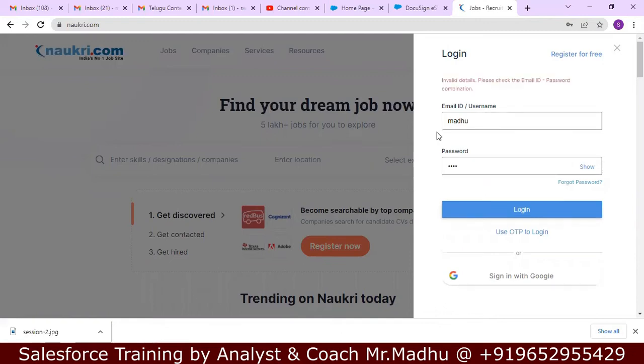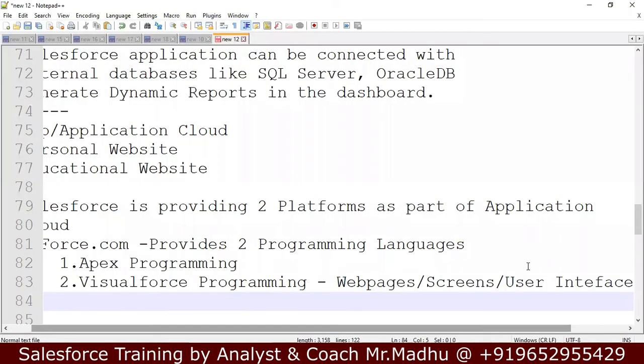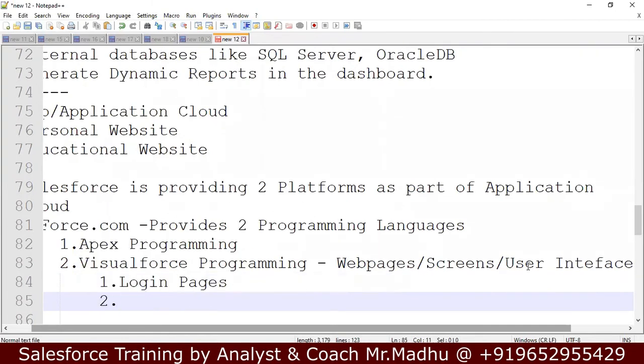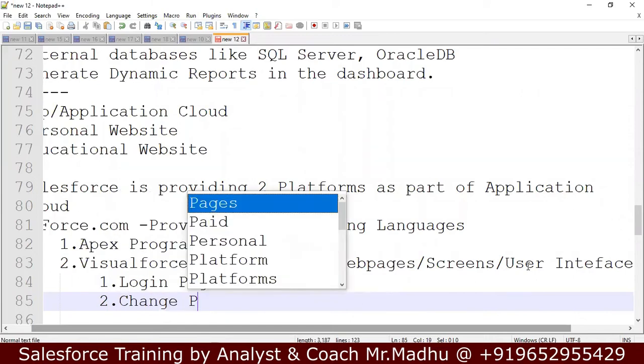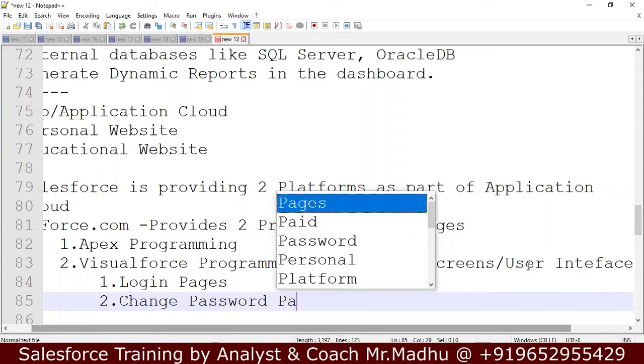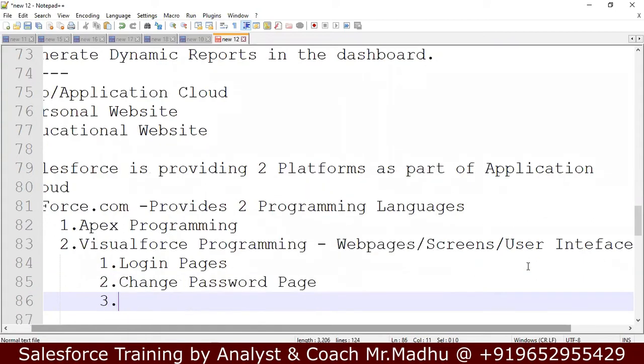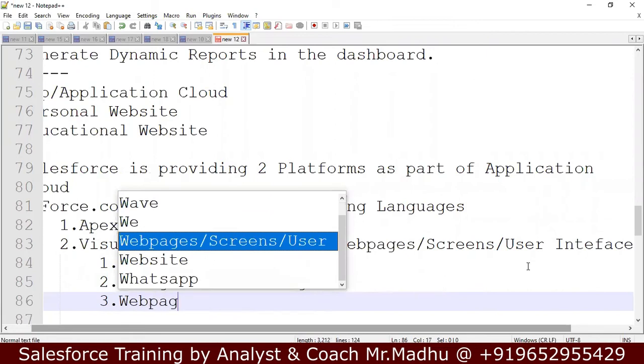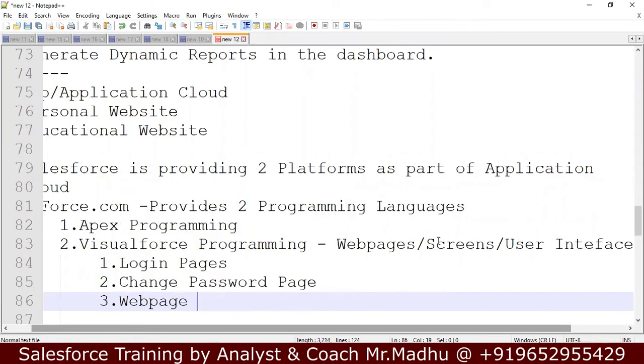Just click on login. This is the login page. This login page is nothing but a Visualforce screen. With Visualforce programming, we can design login pages, or change password pages. Any front-end page, any web page, you can develop with Visualforce programming.